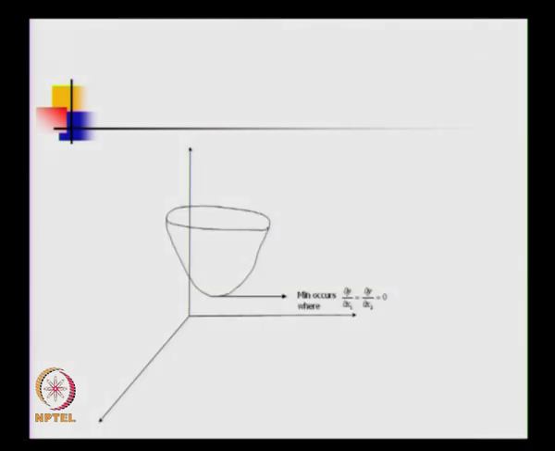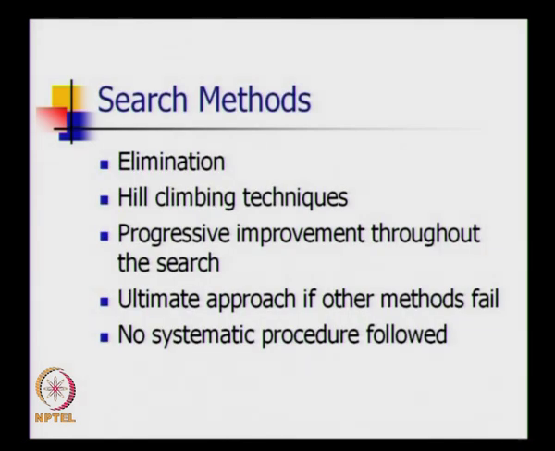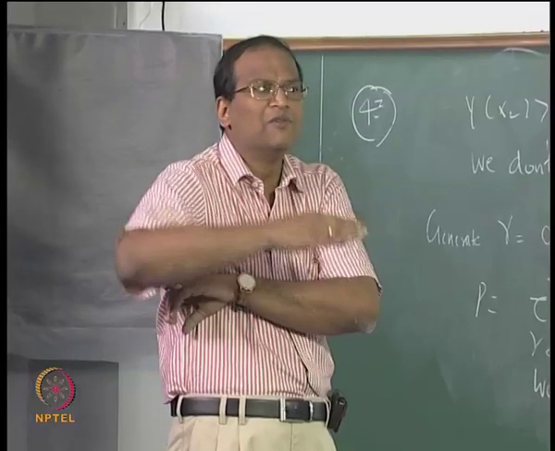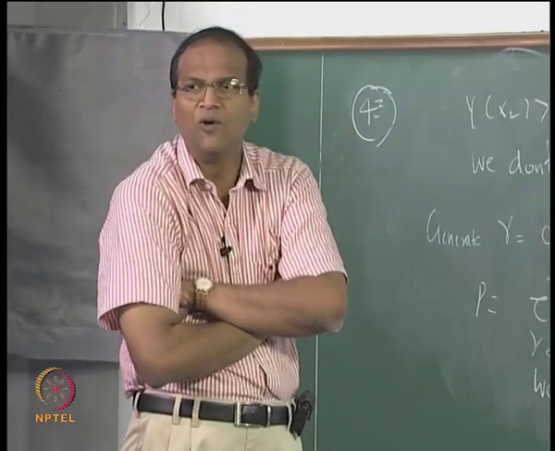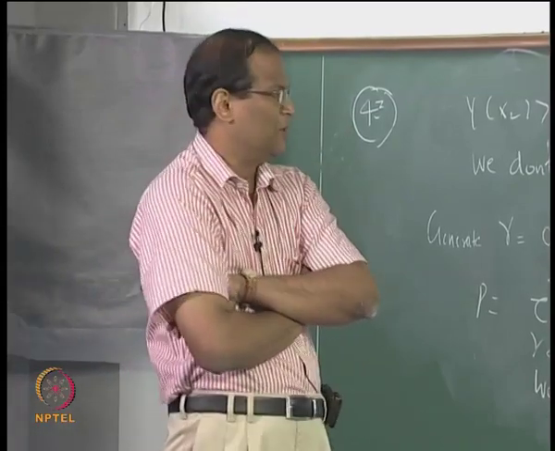So it is a depiction of a two variable problem where the minimum occurs, dou y by dou x1 equal to dou y by dou x2 equal to 0. Search methods are based on eliminating a portion of the interval or on systematically climbing to the top. So you have elimination or hill climbing techniques. In both these techniques there is a progressive improvement of y, it keeps on increasing or decreasing depending upon whether you are solving a maximization or minimization problem.